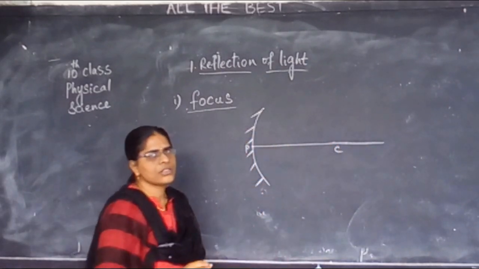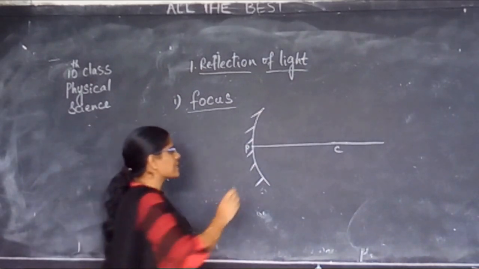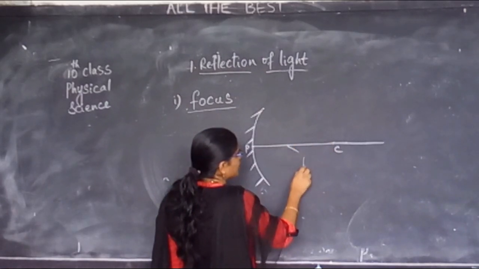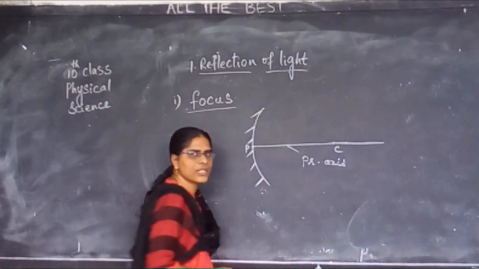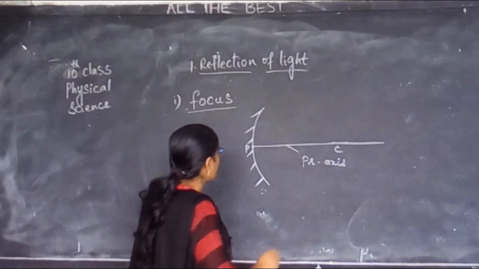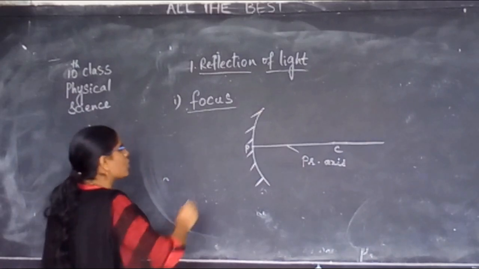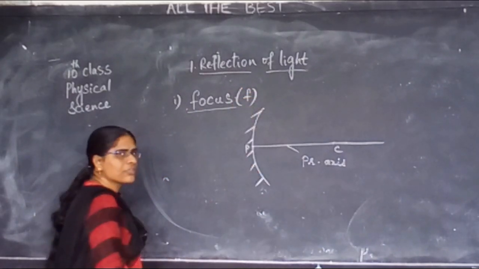The line joining pole to center of curvature, we call the principal axis. Now here, we always represent the focus with small f.